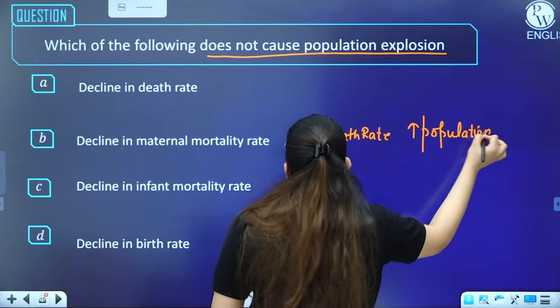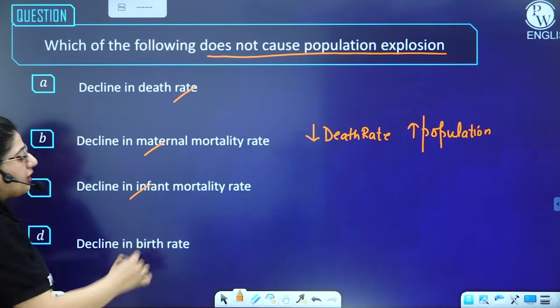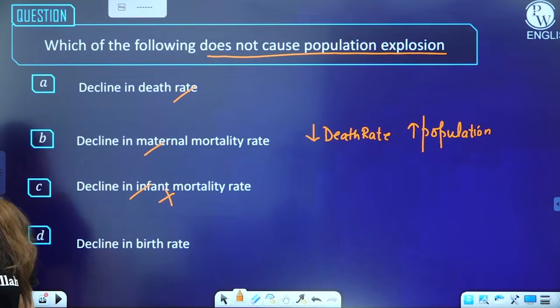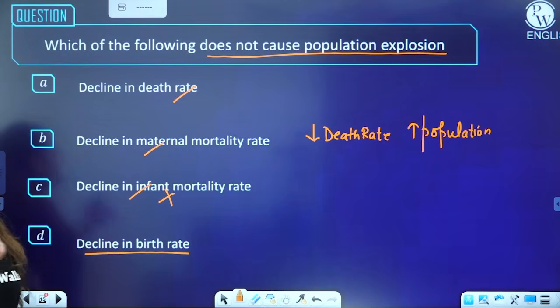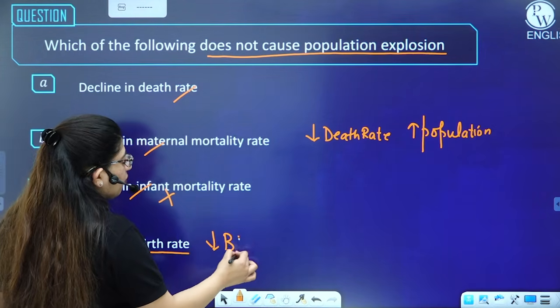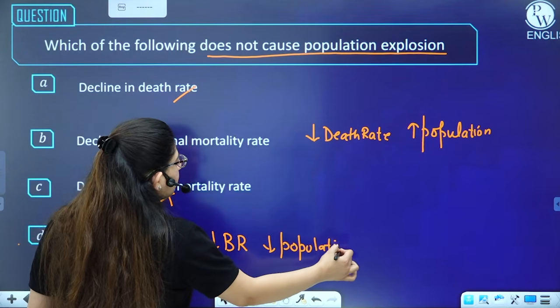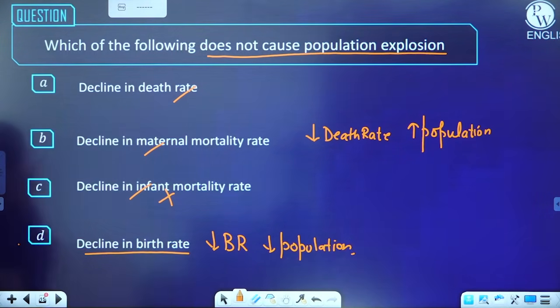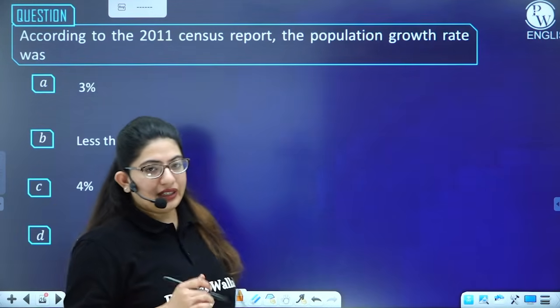So wherever there is a decline in death rate, maternal mortality rate or infant mortality rate, these are actually going to increase the population. But the one which is not going to increase the population is less birth rate. That means fewer people are being born, so there is less population. I hope you can do these questions. The only thing that you have to do is read the question carefully and understand each and every option of it. All right, next is, according to the 2011 census, what was the population growth rate of India?